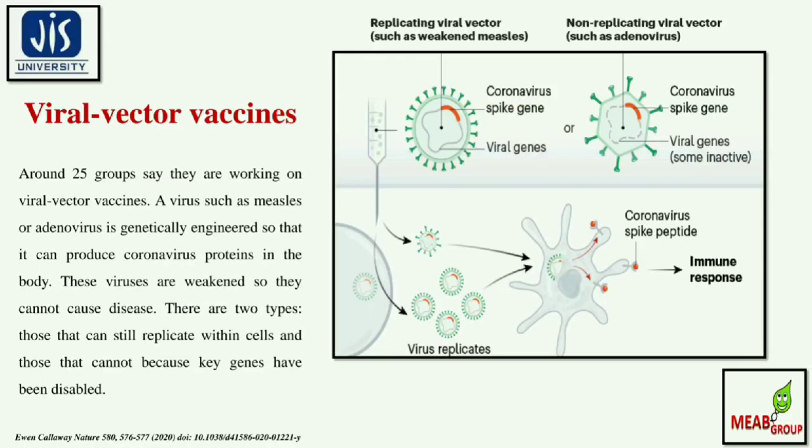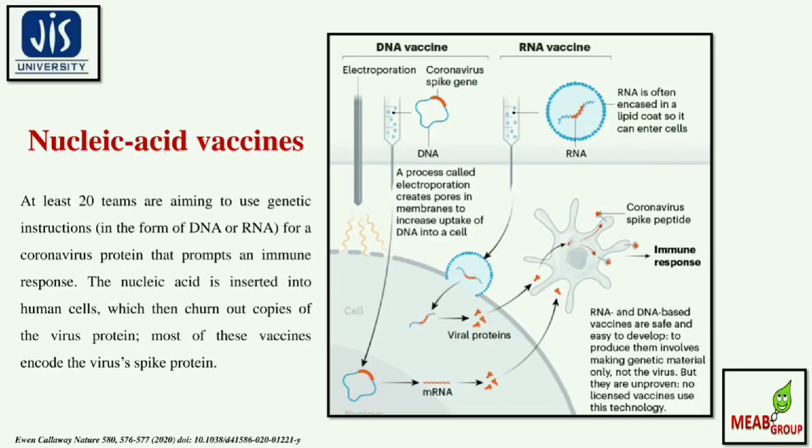The next segment is the viral vector vaccines. Around 25 research groups say they are working on viral vector vaccines. A virus such as measles or adenovirus is genetically engineered so that it can produce coronaviral proteins in the body. These viruses are weakened so they cannot cause disease or pathogenesis. There are 2 types: those that can still replicate within the cells, and those that cannot because the key genes have already been disabled.